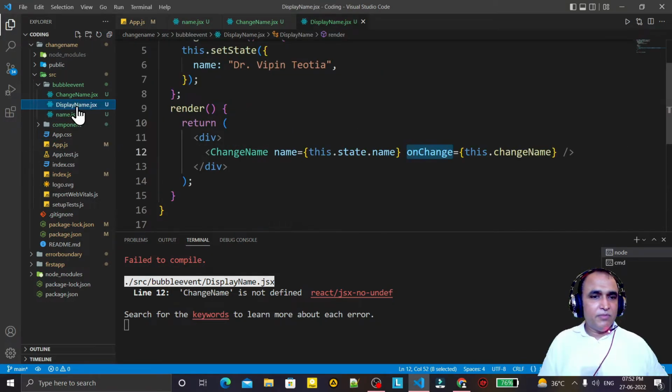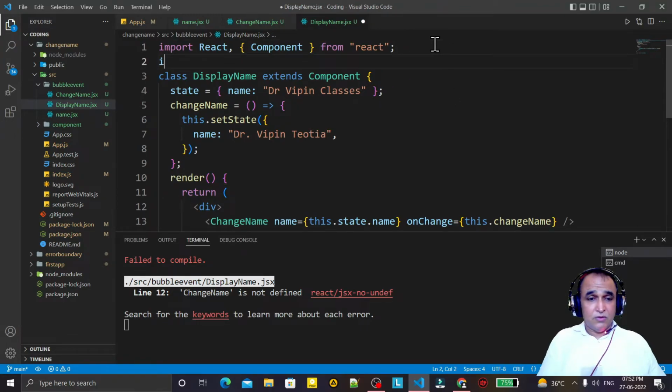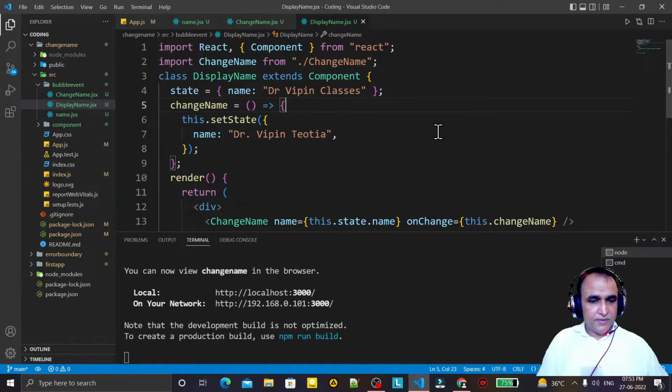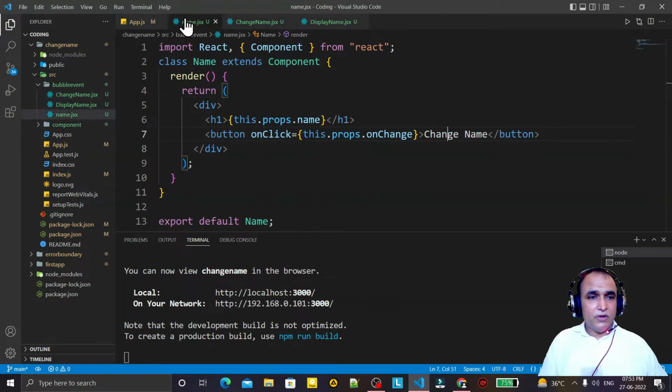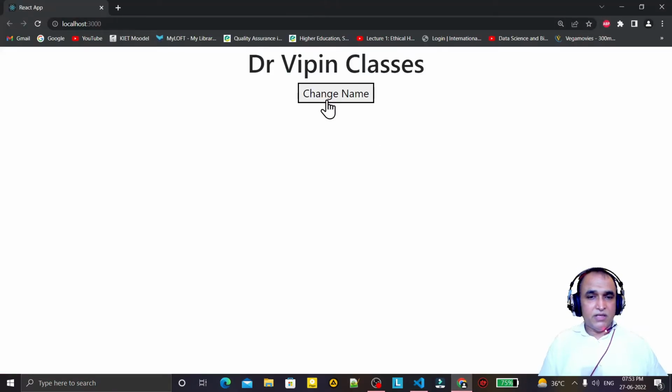We have the same name. So why do we not have it? We have display name here also. Change name. So here I need to call change name. So import change name like this. I need to call this. Done. And we call this also. Now if I see, the same is there, I click and the name is changed. You see, by three ways we have changed the name.